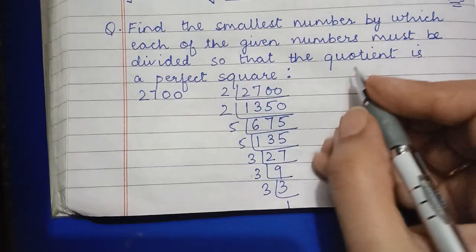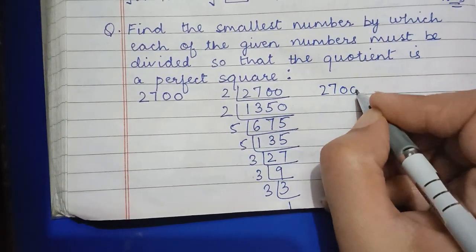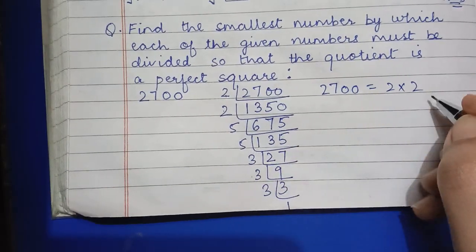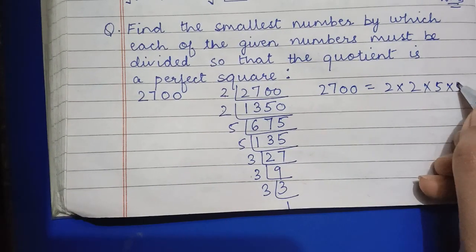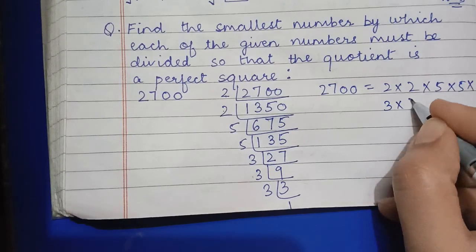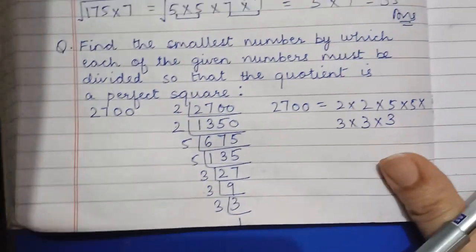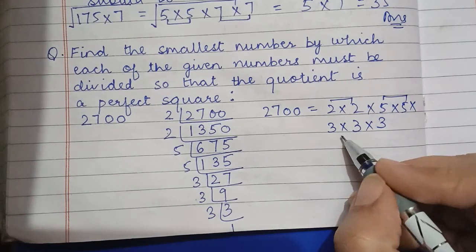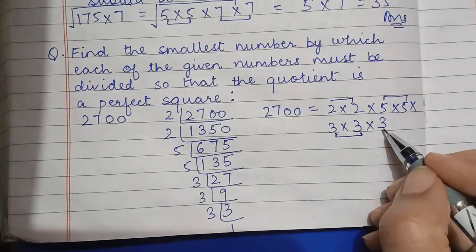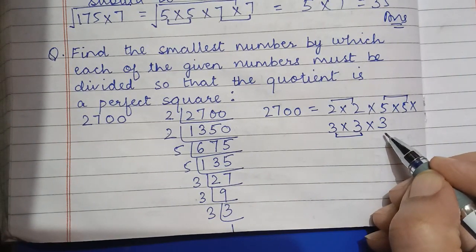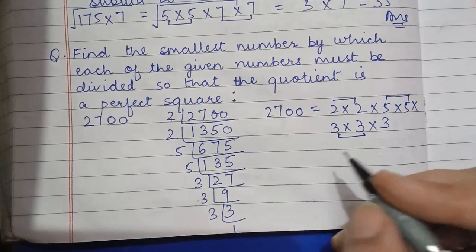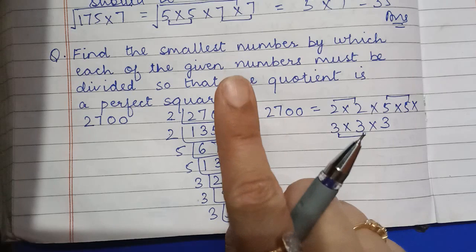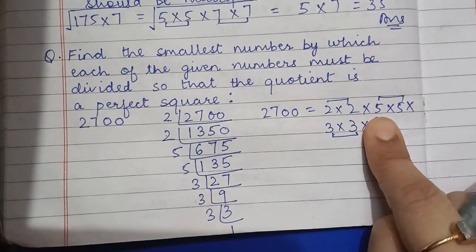So what are the factors? Again we will write 2700 is equal to 2 into 2, 5 into 5 and 3 into 3 into 3. Correct? Now this 2 is forming a pair, this 5 is also making a pair, this 3 is also forming a pair, but this 3 is all alone. It doesn't have its pair. So by which number do we have to multiply? We have to divide. We have to divide it by 3.